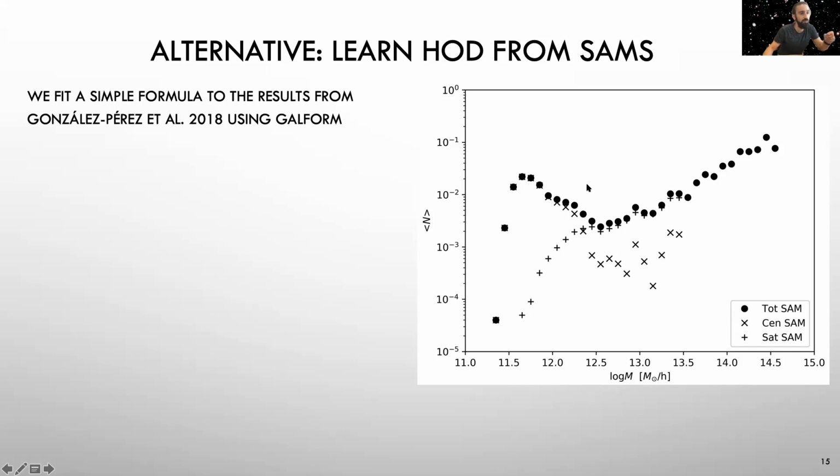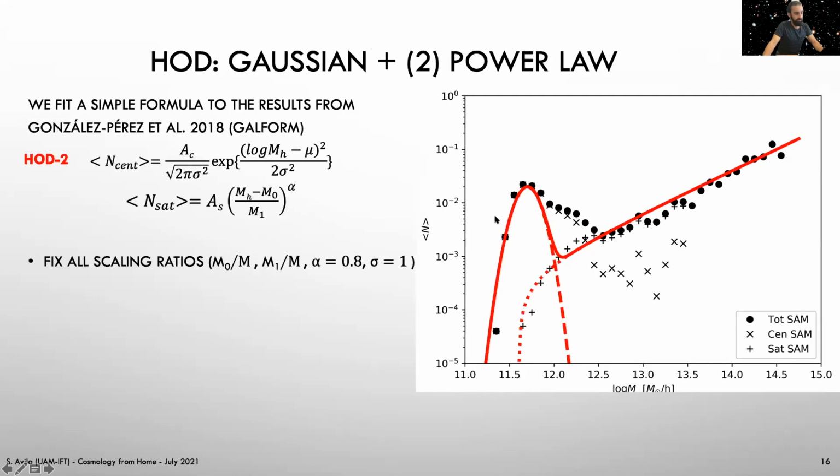But since we know that not all galaxies are emission-line galaxies, and we know that they are a very special type, we can go and look at semi-analytical models of galaxy formation to know what their occupation is. We took this model from Gonzalez Perez et al. 2018 using GALFORM, which gives this occupation distribution for emission-line galaxies for eBOSS. And then we fit a curve to it.